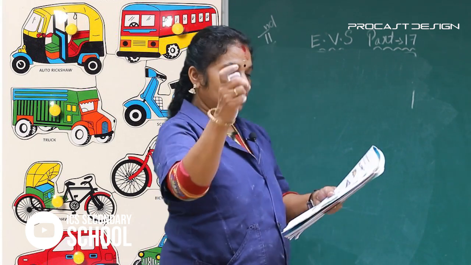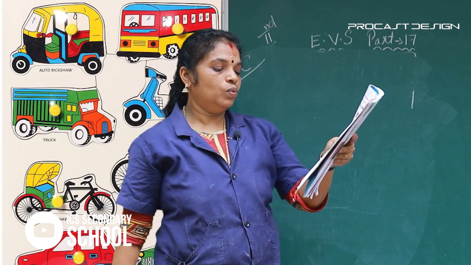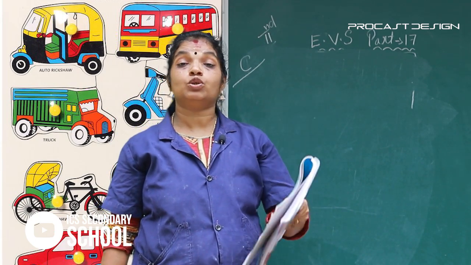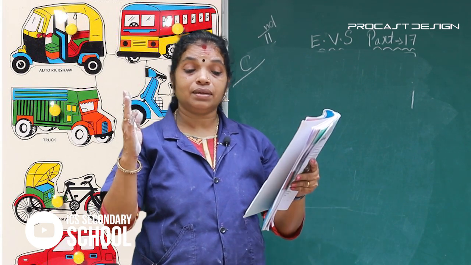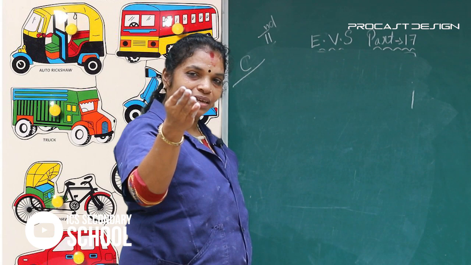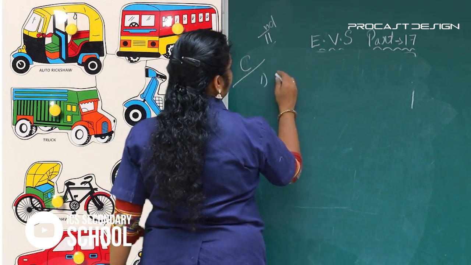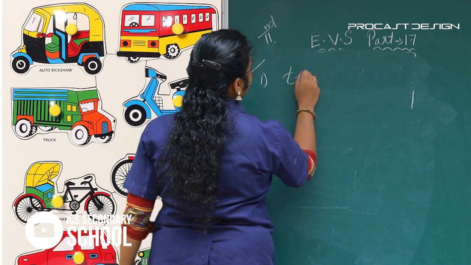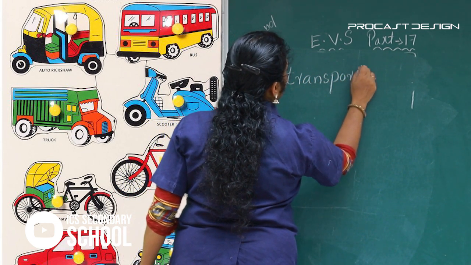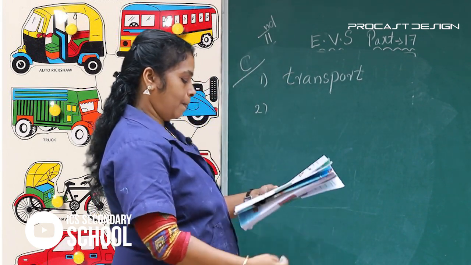Fill in the blanks. C work. Scooters and cars are means of transport.